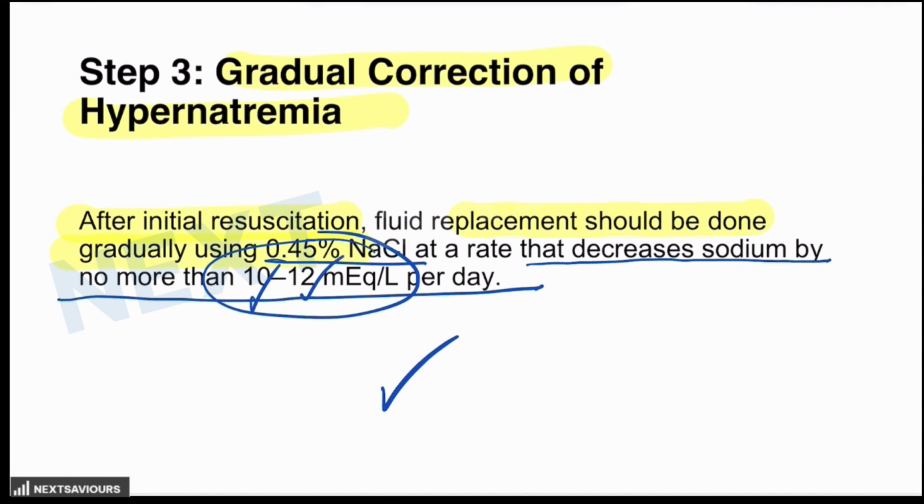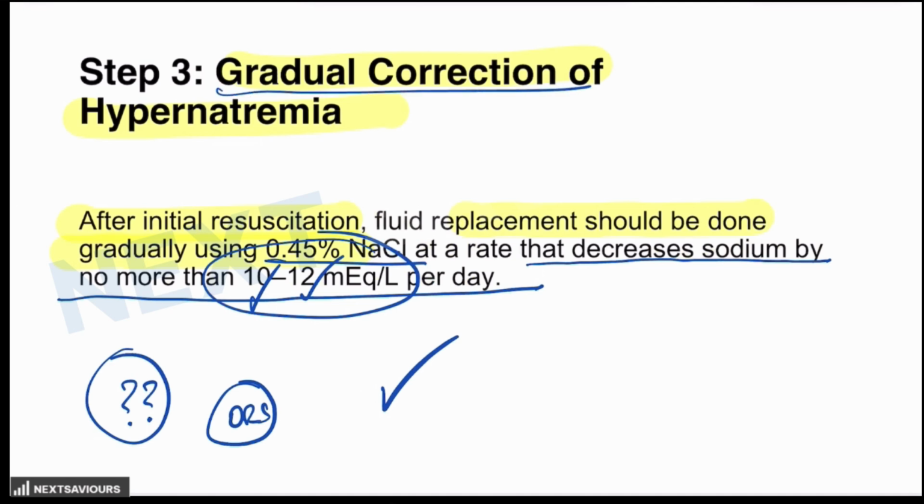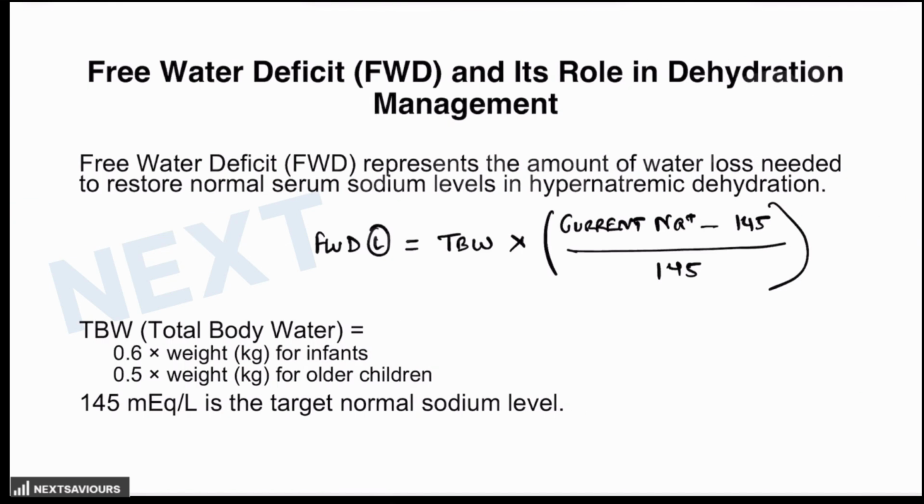Now, another point that you might be thinking is that, once the child is adequately resuscitated, then why are we not shifting the patient to ORS? Because the child is lethargic and cannot drink properly. Once the shock management is over, then the gradual correction of hypernatremia also has to be done by fluids. Now, as we have already talked about, that free water deficit is an important component, and this deficit has to be restored. So, what is the importance of free water deficit in the dehydration management?